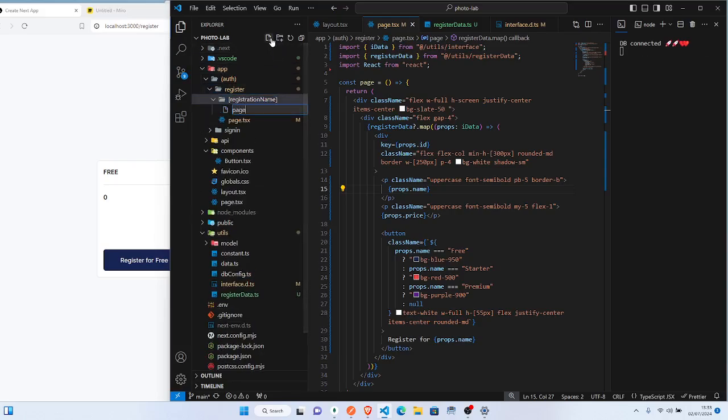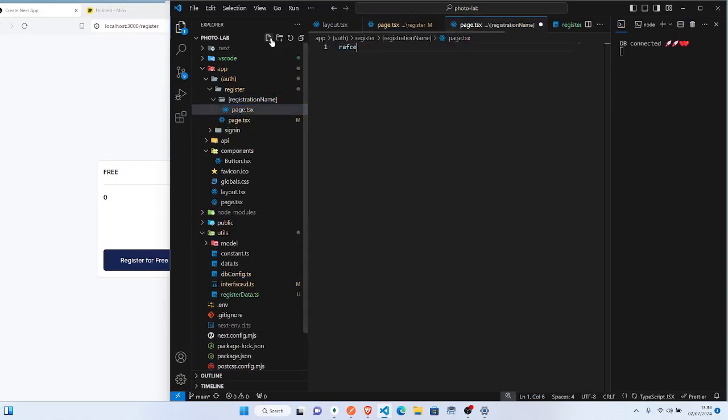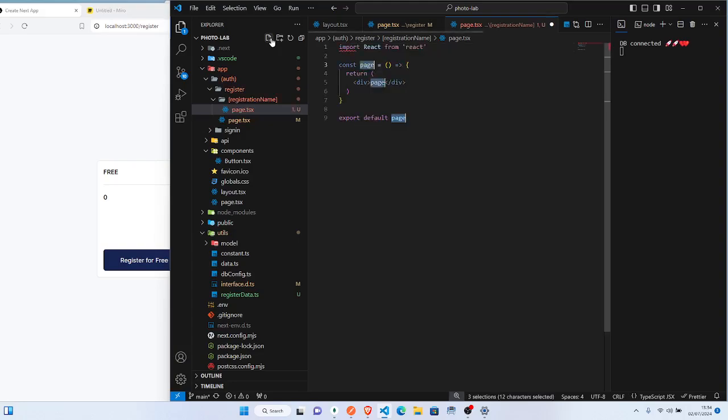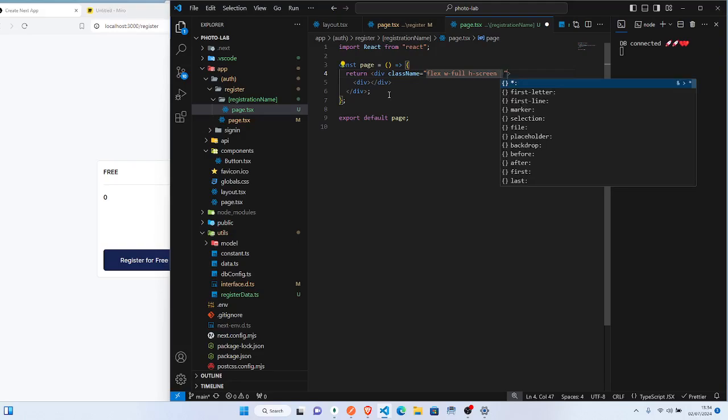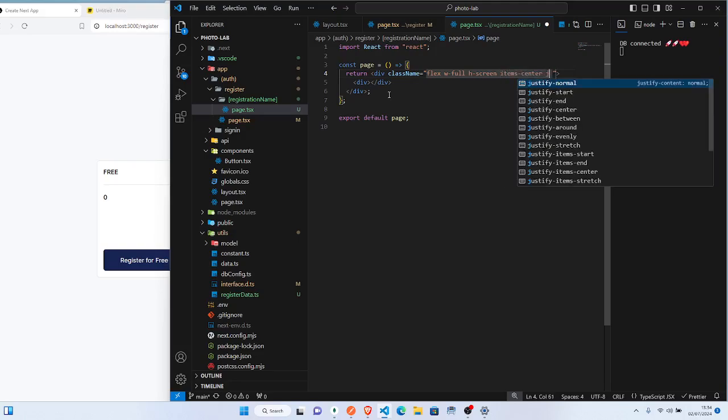So inside there, we'll do page again. So rsce, and okay, good. So save here. Now we'll come back to that. So let us put this thing in the center again. So we'll say className, flex, w-full, h-screen, and items-center, justify-center.